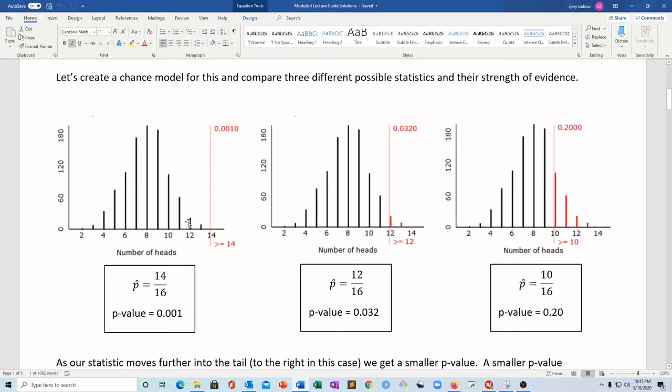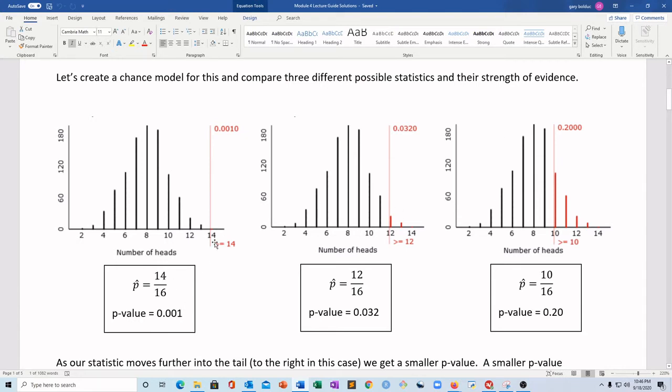So we've got 3 different statistics. And I think a lot of you are looking at this and going, more extreme, less extreme, even less extreme. And just by that, you're knowing what's going to happen with the strength of evidence. But let's just do the p-value so we can see. So in the little boxes here, I have the statistics for each of these and their p-values, which I got from just the applet counting the dots.